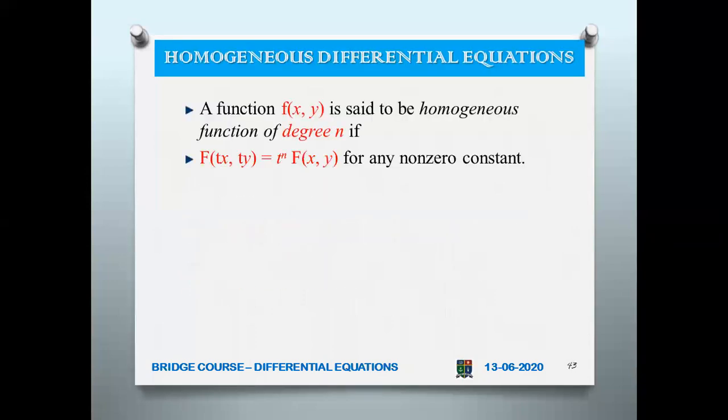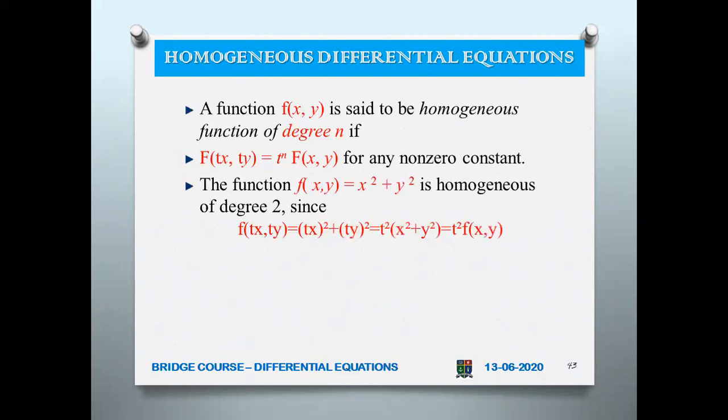Now, what is a homogeneous differential equation? So for that you have to understand what is a homogeneous function. So a function f of x comma y is said to be a homogeneous function of degree n if f of tx comma ty equals t power n f of x comma y for any non-zero constant t. So t should not be zero. It is a constant. So t power n. So now look at this one. f of x comma y equal to x squared plus y squared.